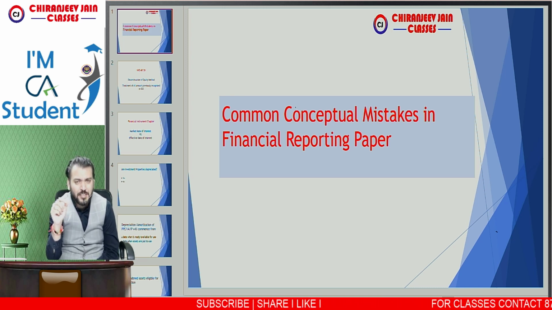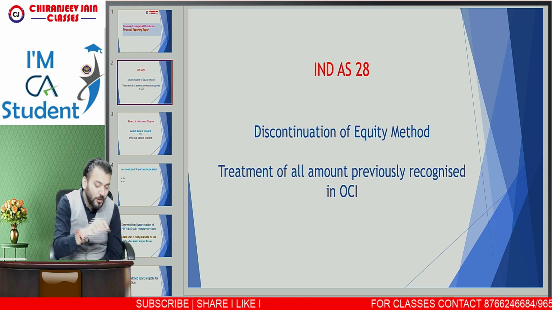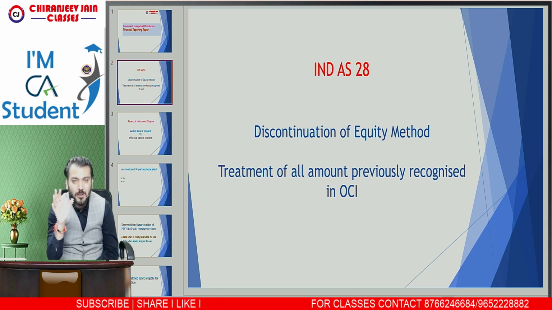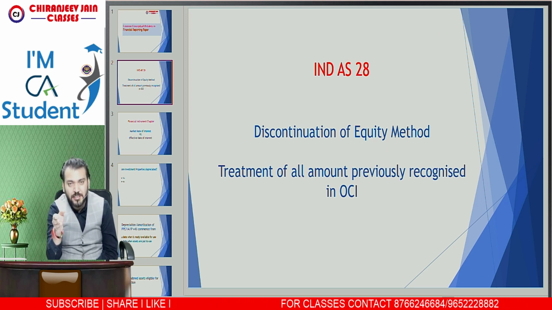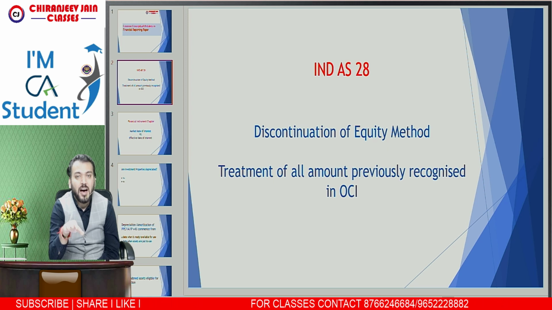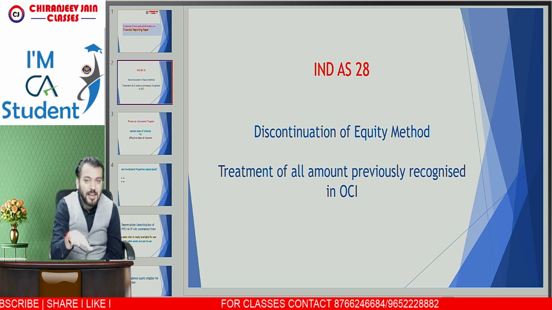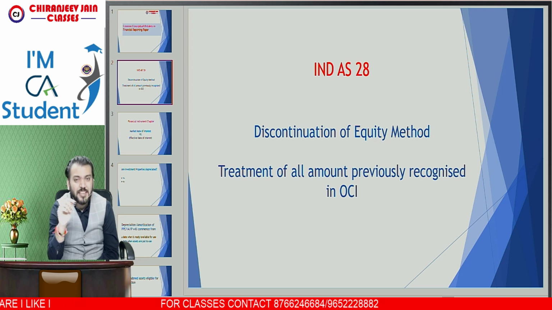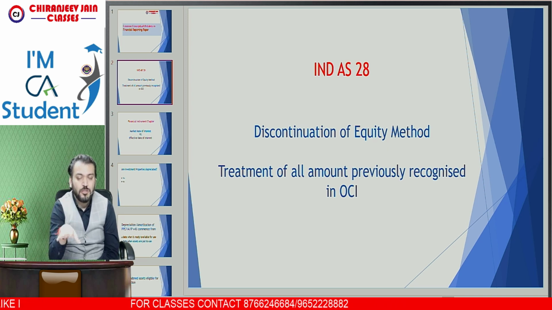One of the doubts I received from one of the students. What is that doubt? Let's see. The doubt is from the topic Ind AS 28. In Ind AS 28, we all know that investment in associate and joint venture are recognized as per equity method in consolidated financial statements. The doubt is from one of the topics, that is discontinuation of equity method.